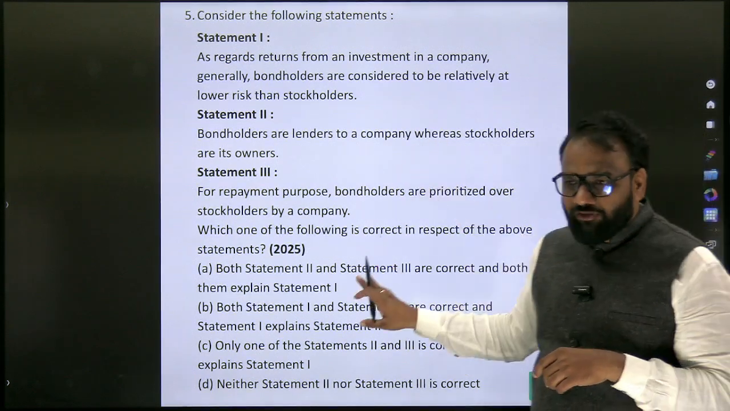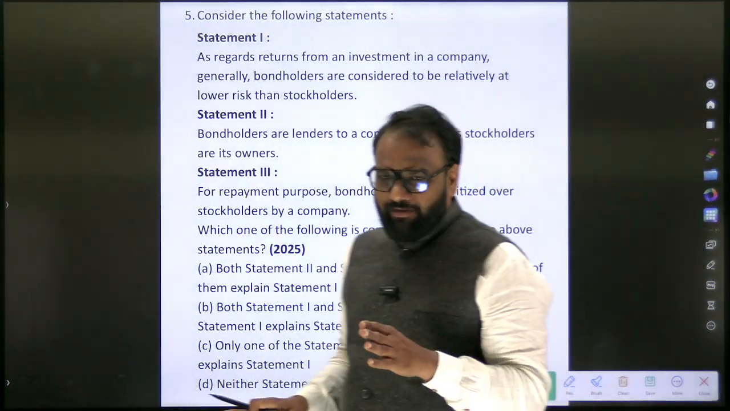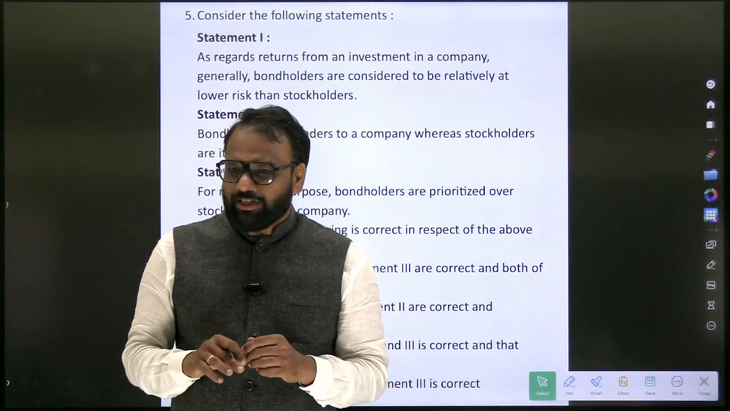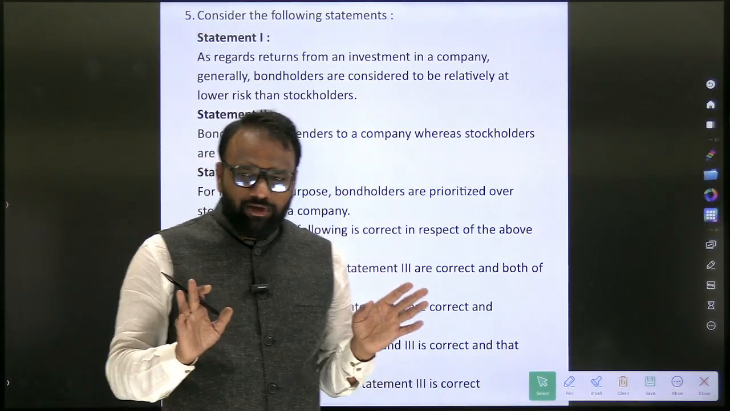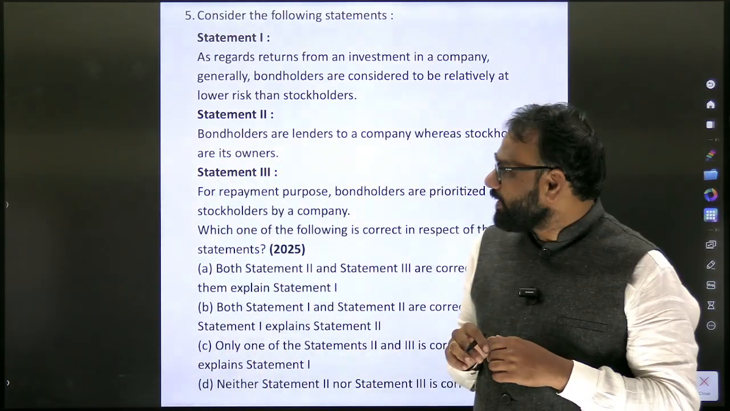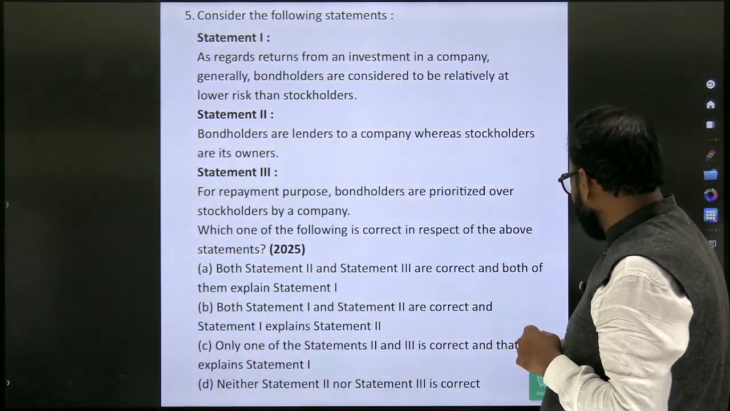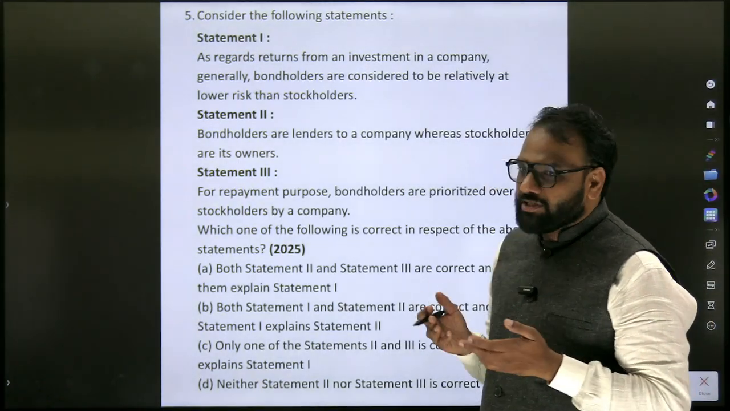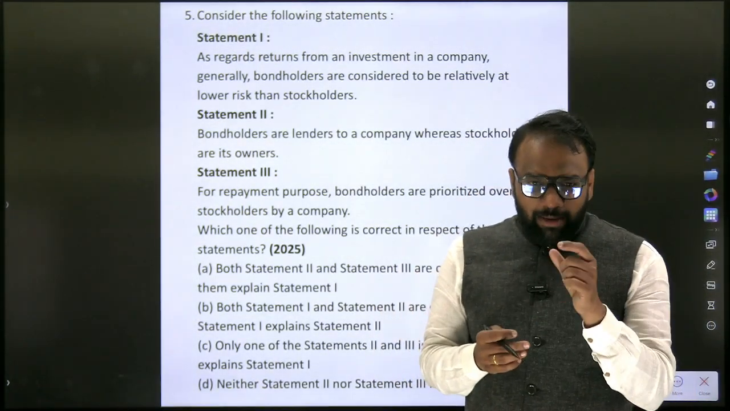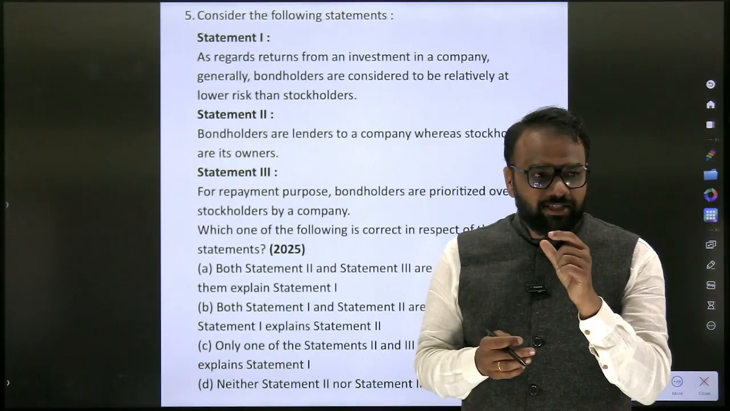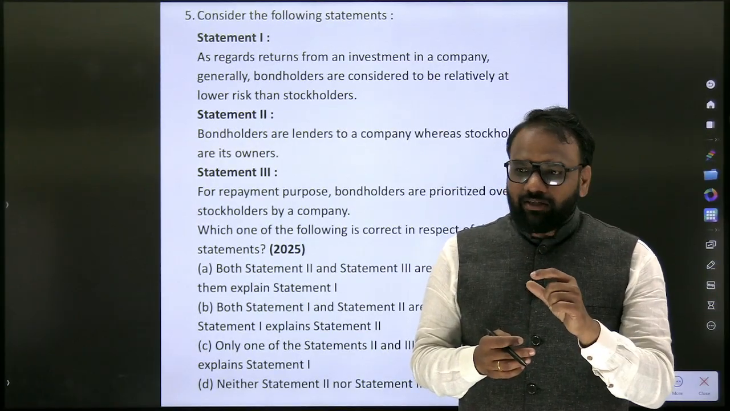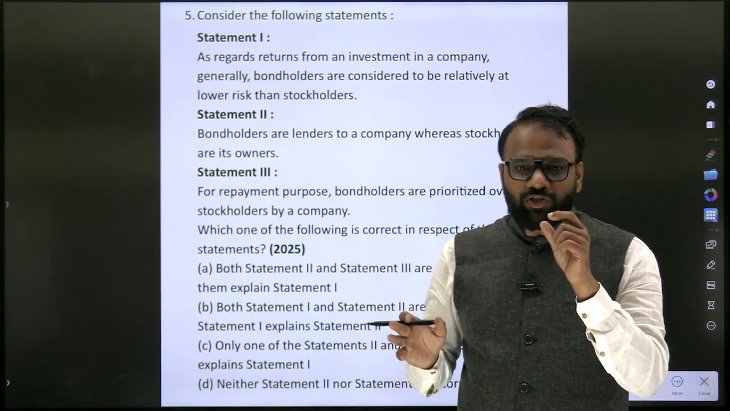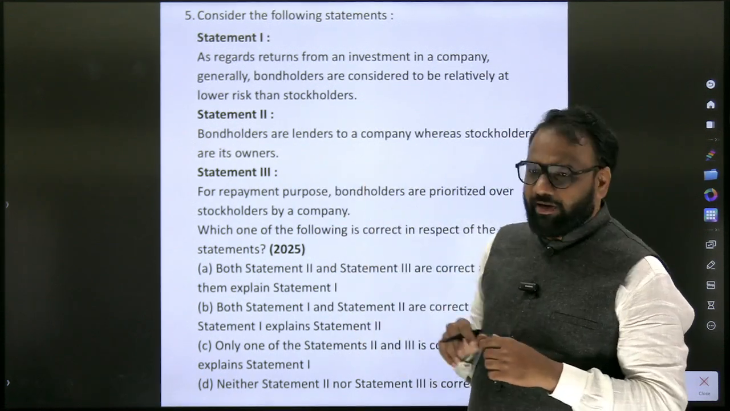These kinds of questions have appeared in 2025. So already the first statement is correct; this is the assumption. But we already know about it. So the first statement, whether it is right or wrong: as regards returns from an investment in a company, bondholders are considered to be relatively at lower risk than stockholders. Why? See here, the terms bond and stock appeared twice in the same year. In the first question, where we discussed alternative investment funds, the terms appeared, and here also the terms have appeared.